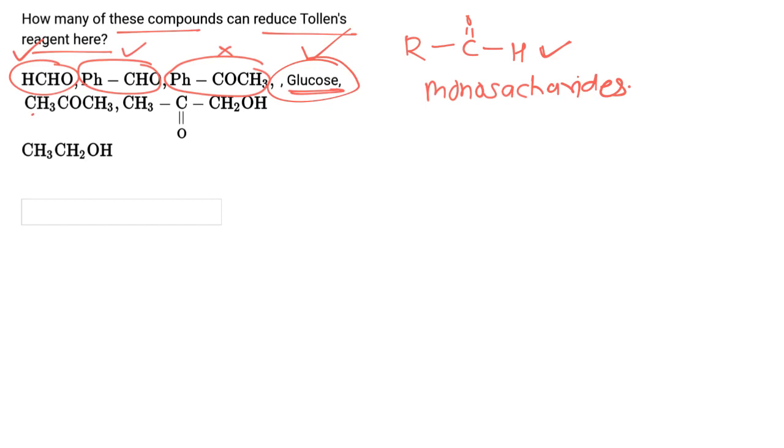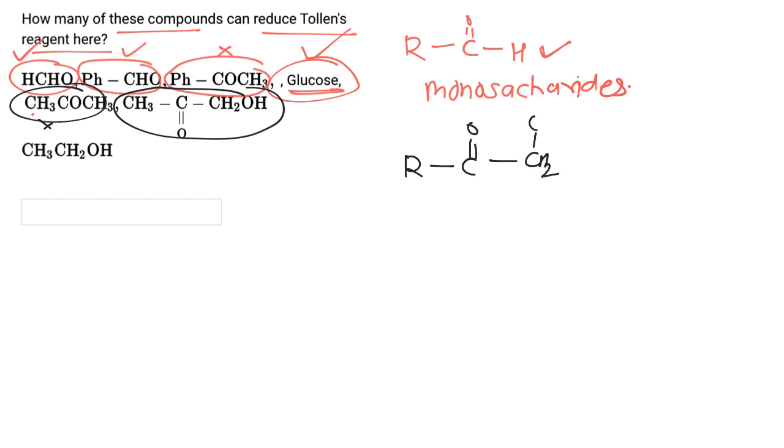Acetone. Now the acetone molecule will not reduce Tollens reagent. Now the third one is a beta-hydroxycarbonyl compound. So any molecule which has a hydroxy group at the beta position, they all will reduce Tollens reagent. So this molecule will reduce Tollens reagent. So compounds 1, 2, 3, and 4 will reduce Tollens reagent and get oxidized. Now the last one is alcohol. Alcohol will not reduce Tollens reagent, and hence the correct answer is 4.